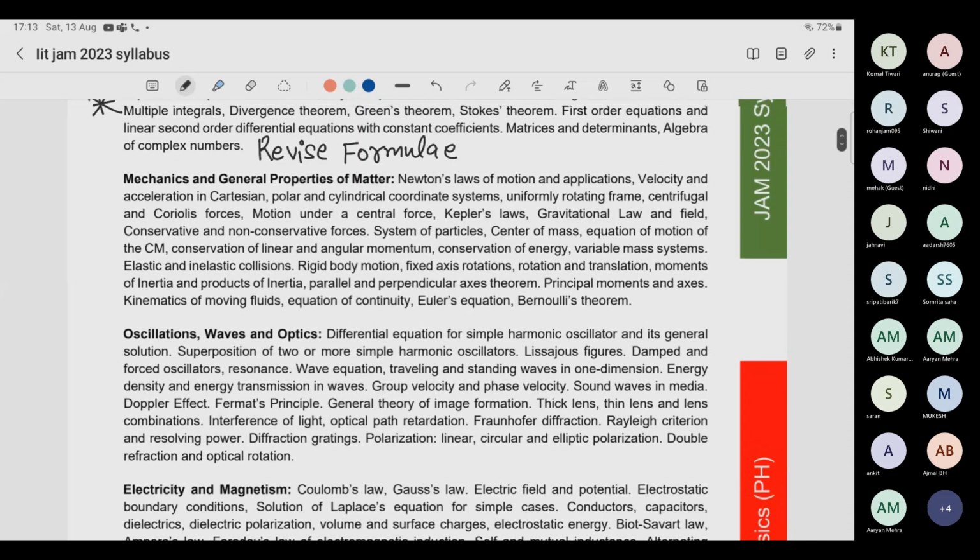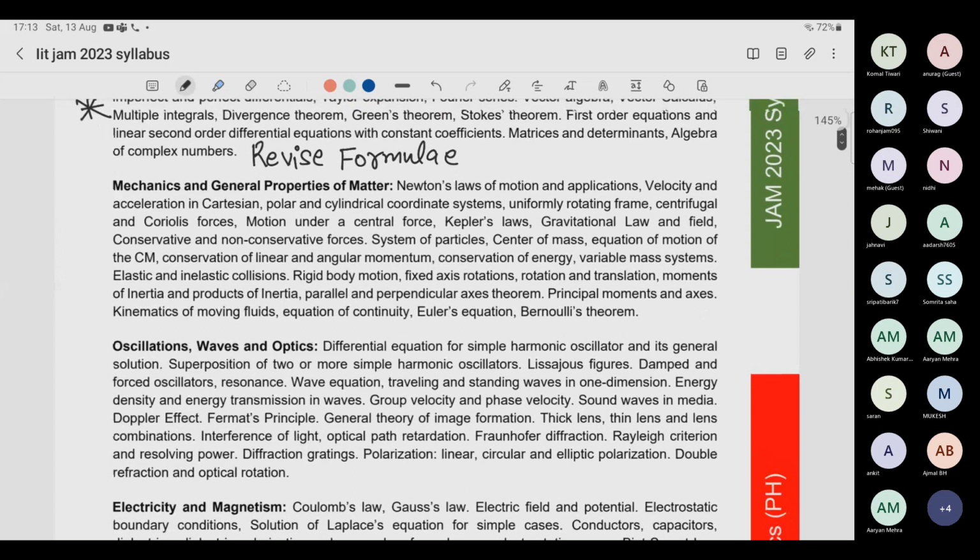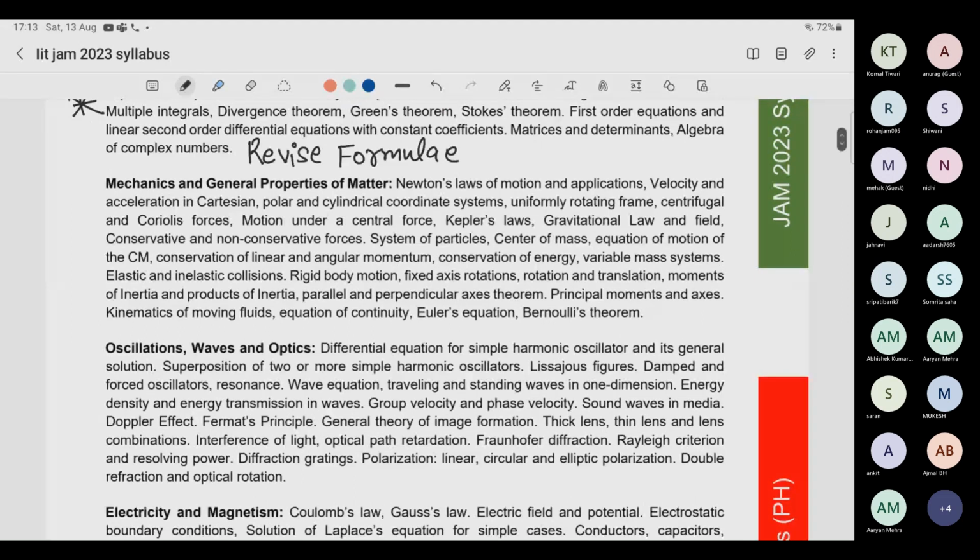Then comes the mechanics. Number one thing: start your revision with the standard topics, for example, pseudo forces. Here, if I try to mark what the pseudo force topic is, you will see the uniformly rotating frame, centrifugal and Coriolis force. This is what we call pseudo forces.